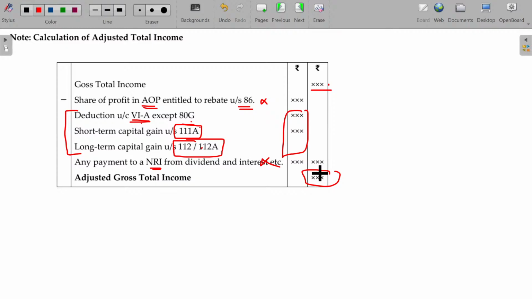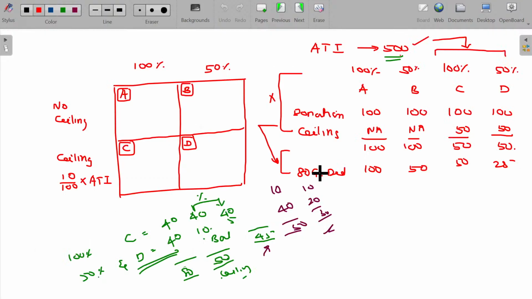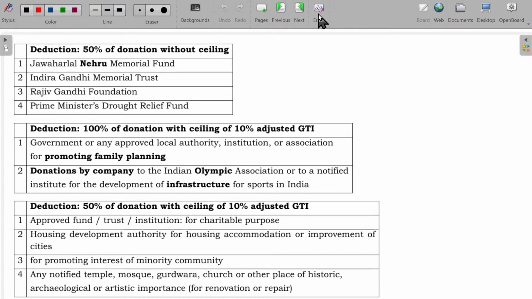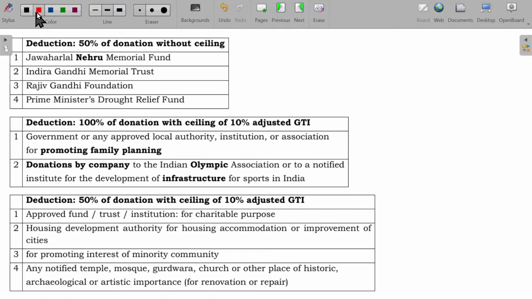So adjusted gross total income is nothing but gross total income minus income taxable at a different rate, long-term capital gain and short-term capital gain under 111A. Not all the short-term capital gain, only short-term capital gain falling under 111A is excluded. Now the question is, what are the donations falling under A category, B category, C category and D category? So A category donations are these six, around 24, and this will be B category, this will be C category, this will be D category.